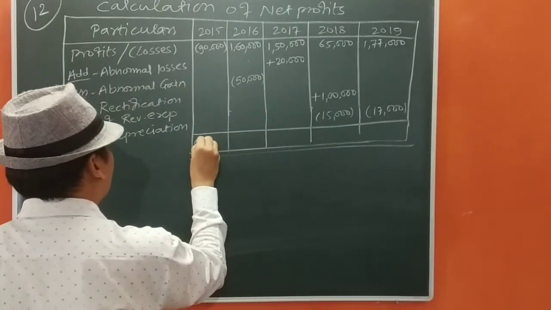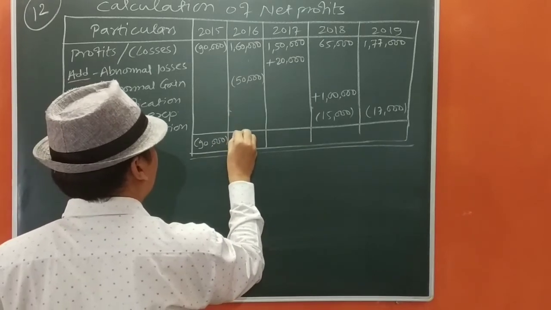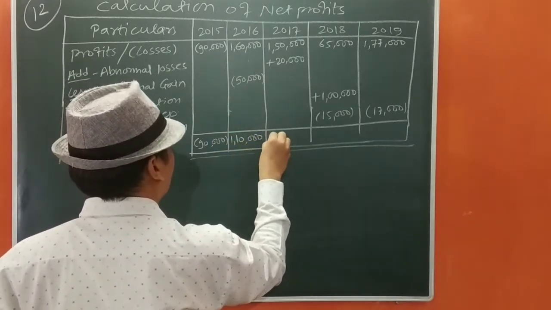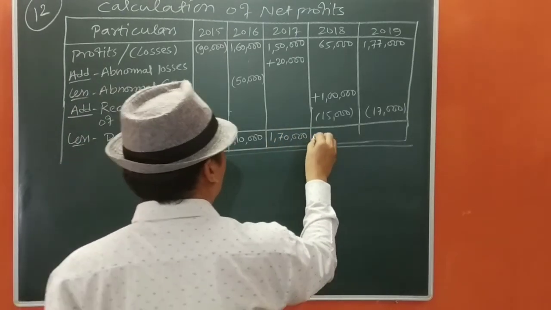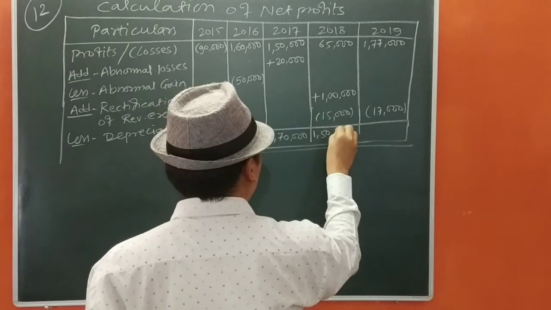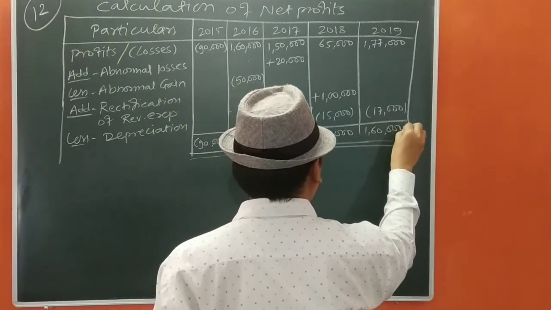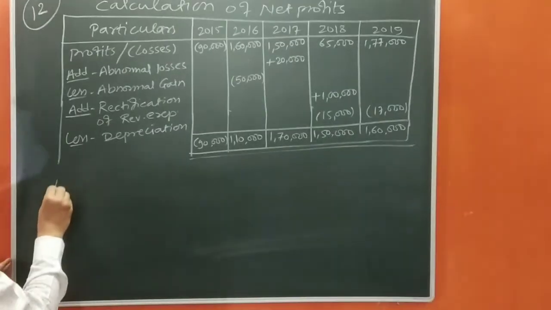The loss will be 90,000. It will be 1,10,000. It is 1,70,000. It is going to be 1,50,000. It is going to be 1,60,000. Okay. Now we are going to find out the average profit.